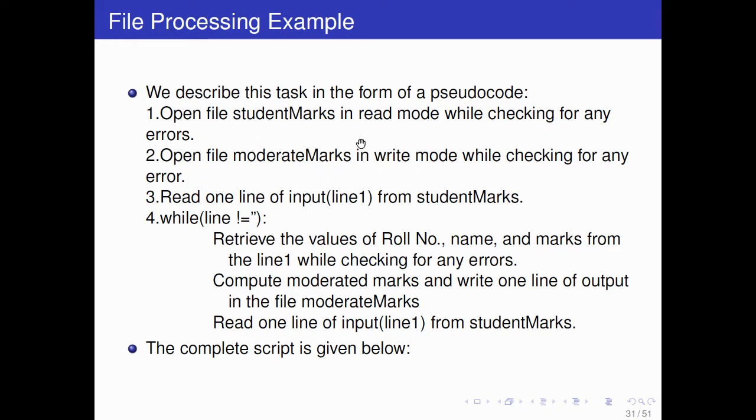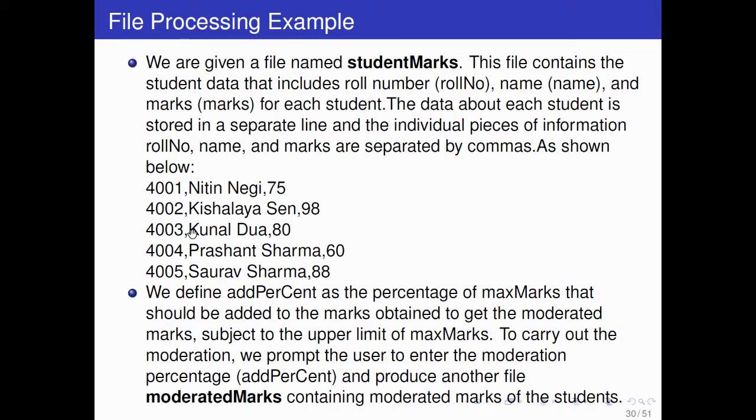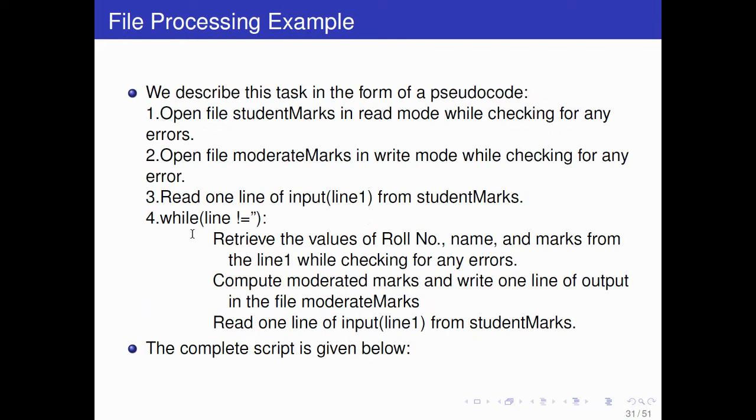So you will open moderated marks in write mode while checking for any error, and then read one line of input from student marks. So each line you will read from the original file, and then after updating you will copy and paste it into the other. So read one line of input from student marks.